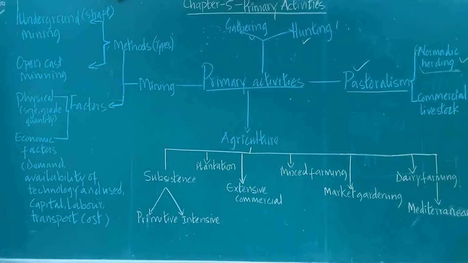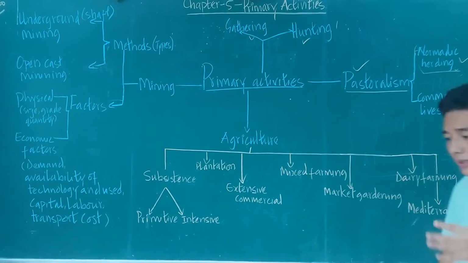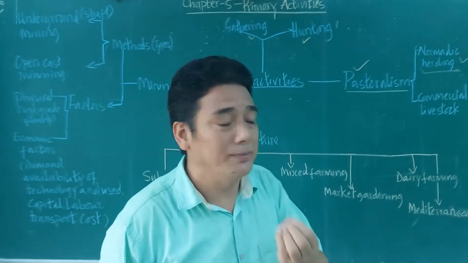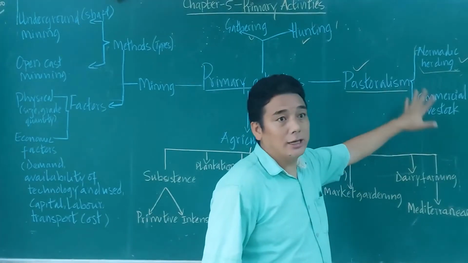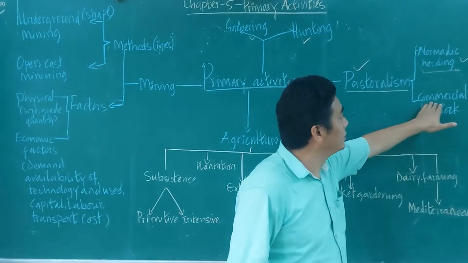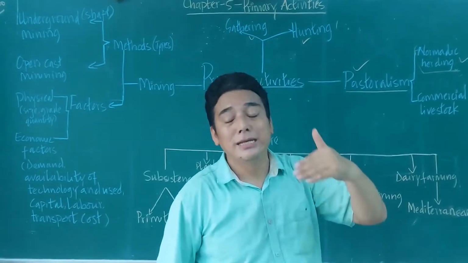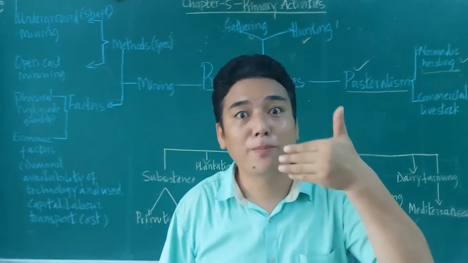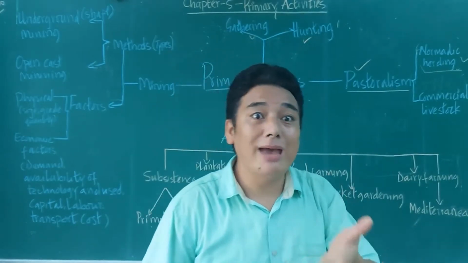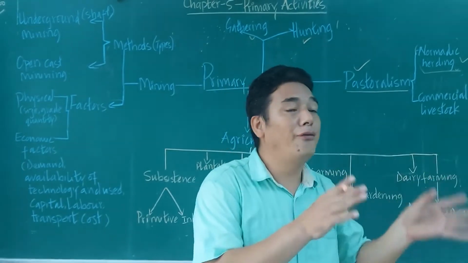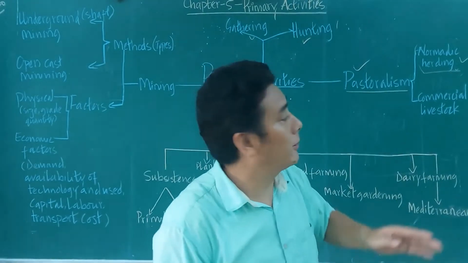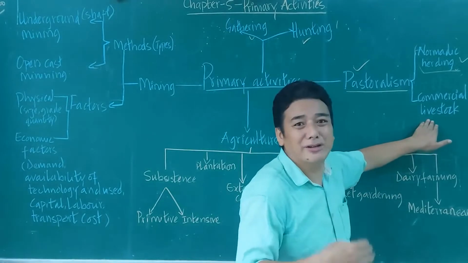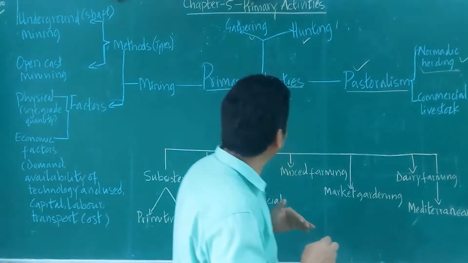Then the next one is commercial livestock. The rearing of livestock for a commercial purpose is known as commercial livestock. All right, commercial. So what is commercial? Commercial is nothing but for the market purpose, for profit making. So the livestock which has been reared for a commercial purpose is known as commercial livestock. Is that clear? Livestock means different kinds of animals, all right, they will raise.